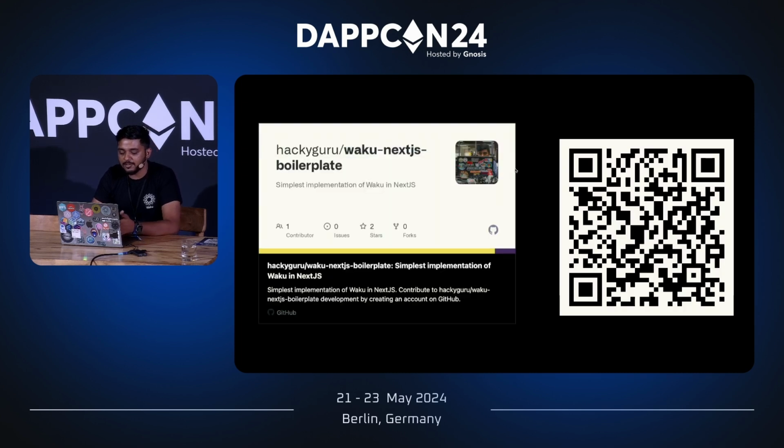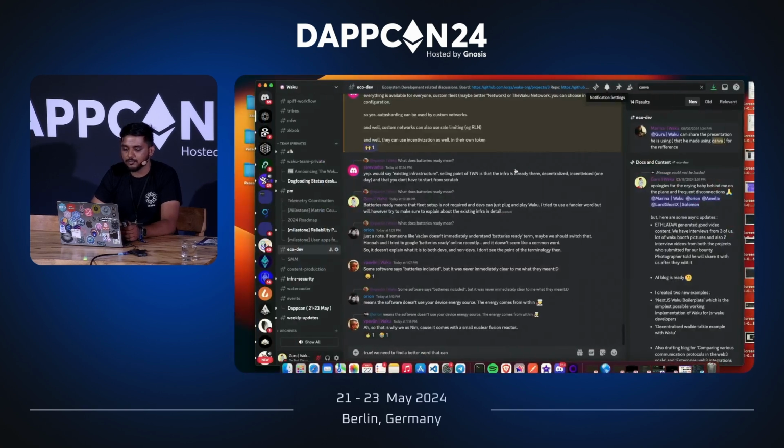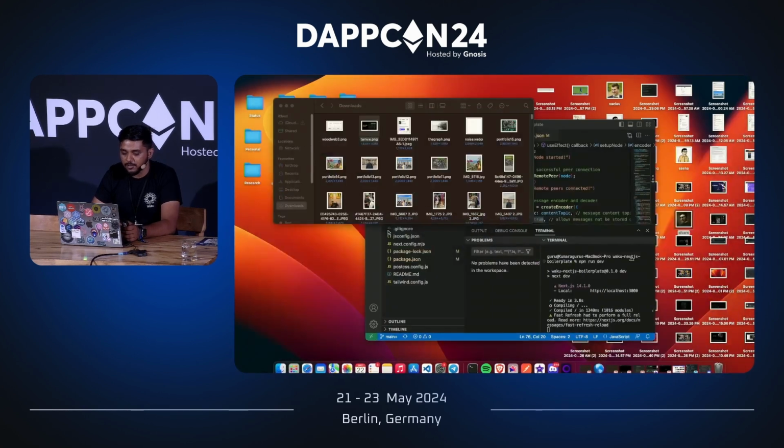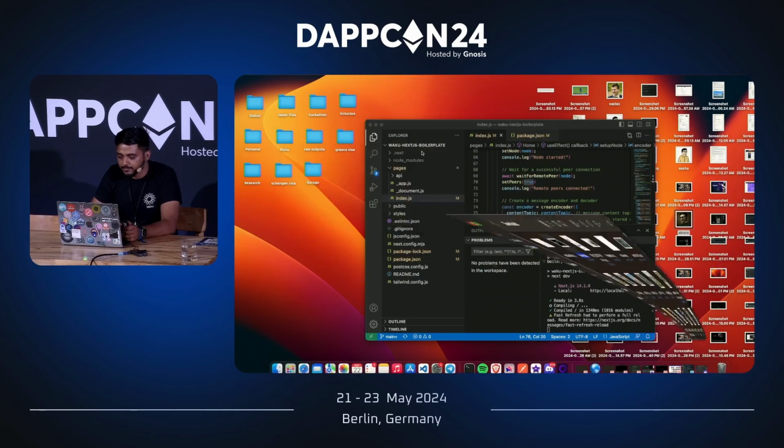And we also have a Next.js boilerplate for anyone who's trying to build on top of Waku. I know there are a lot of pro-privacy hackathons coming up in the next couple of weeks. There's ETH Berlin followed by ETH Prague. All of these hackathons have privacy as the core angle. So if you want to experiment with Waku, make sure to check out the Next.js boilerplate, which has less than 100 lines of code but has a complete implementation of Waku. I can also run through the code real quick and show you how the code should actually look.